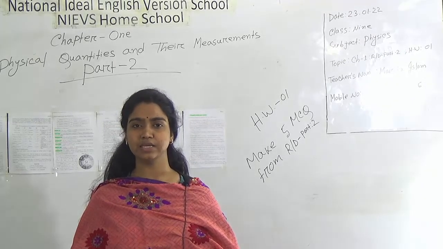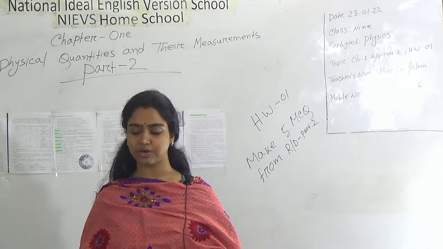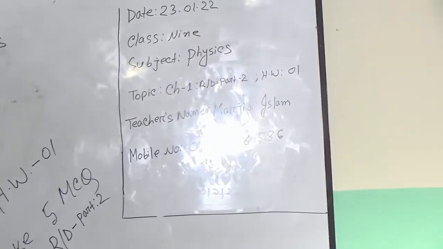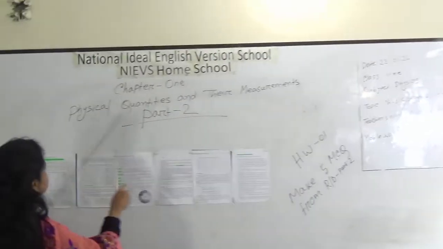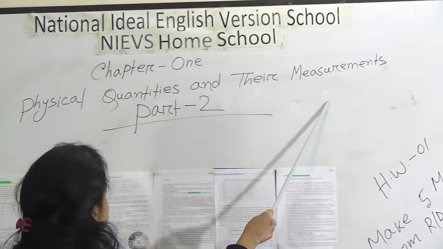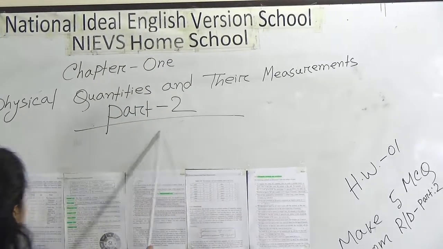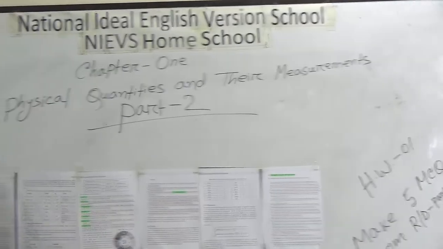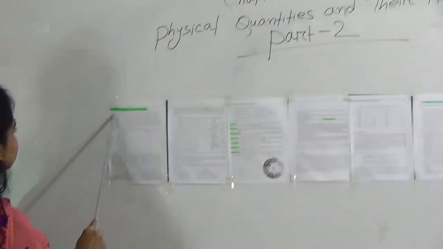Now I am going to take a physics class for class 9 students. Our today's topic is reading done chapter 1. Our chapter name is physical quantities and their measurements. Reading done part 2. Now start our class. Our topic is physical quantities and their measurement.